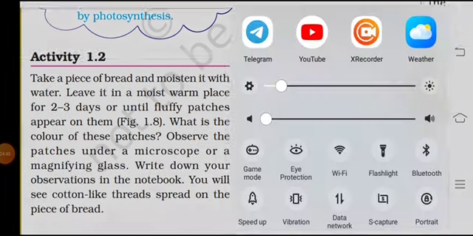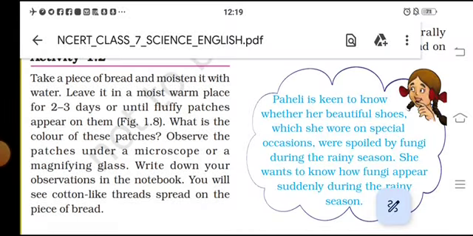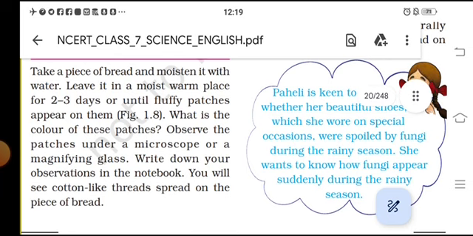Take a piece of bread and moisten it with water. Leave it in a moist, warm place for two to three days until fluffy patches appear on it.